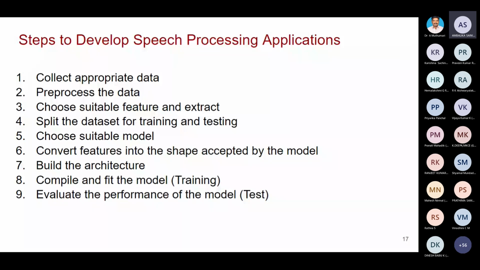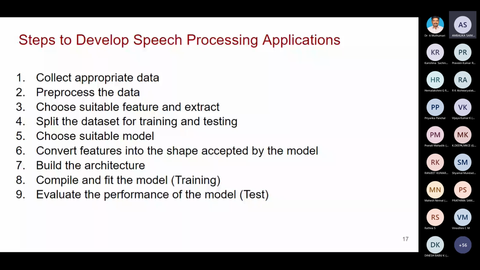Then choose a suitable model; in our example, we selected CNN. Then convert features into the shape accepted by the model. Each and every model accepts input in a different shape and dimension, so accordingly you have to reshape it. Then build the architecture, compile and fit the model, then evaluate the performance of the model.